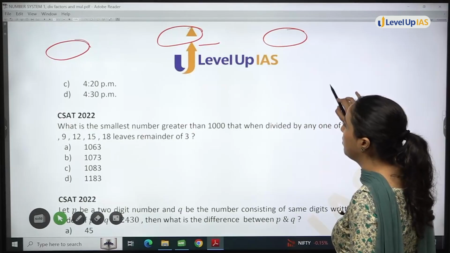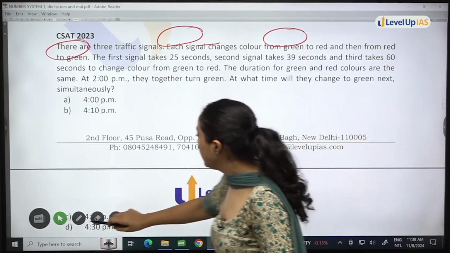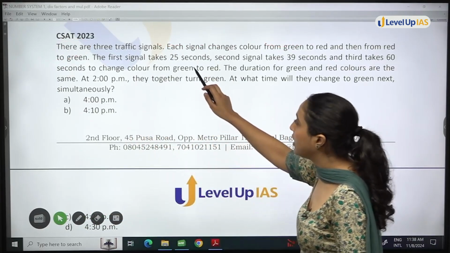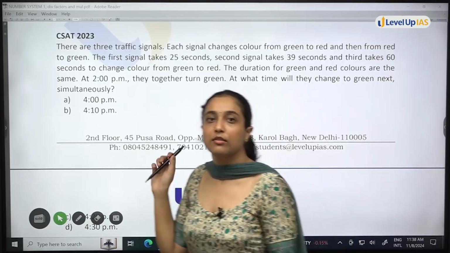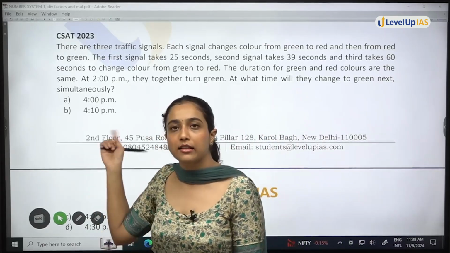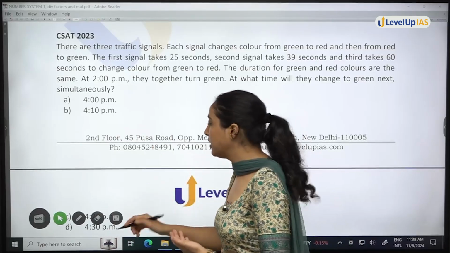Exactly the same type. See this? 3 signals. One signal is changing after 25 seconds, another 39 seconds, and another 60 seconds. We have done exactly the same question earlier. It's just that in this question, UPSC kind of modified it a little bit.